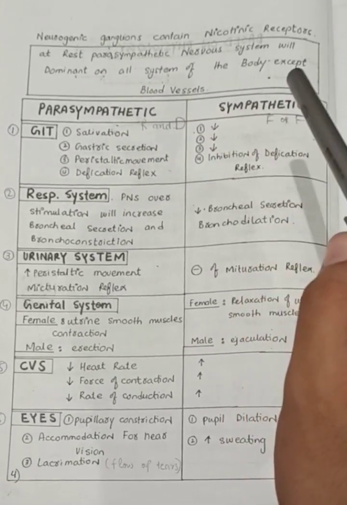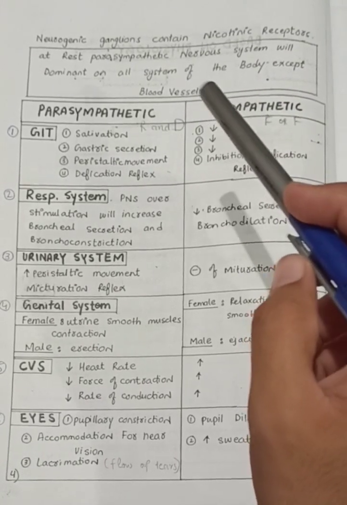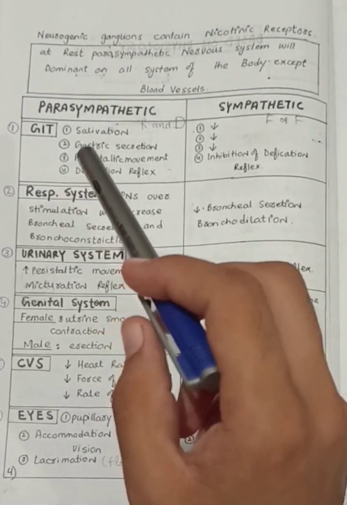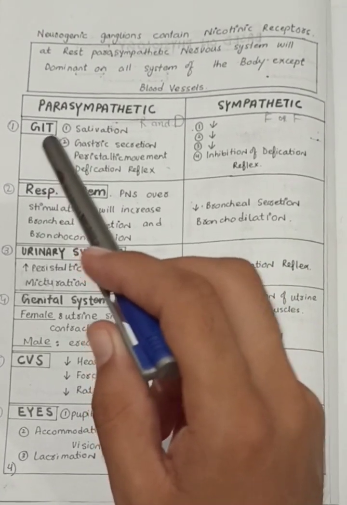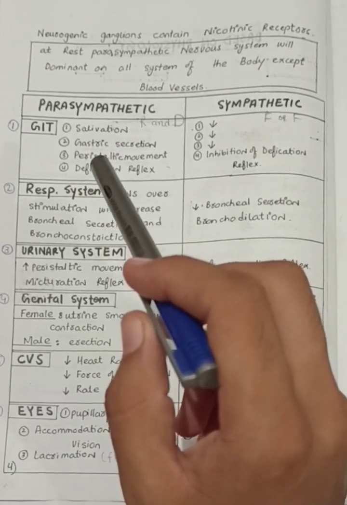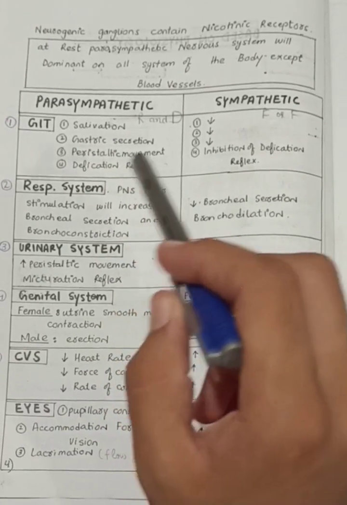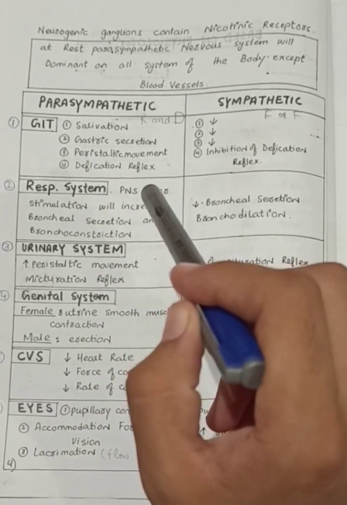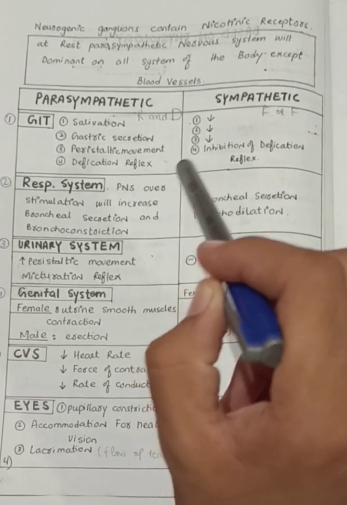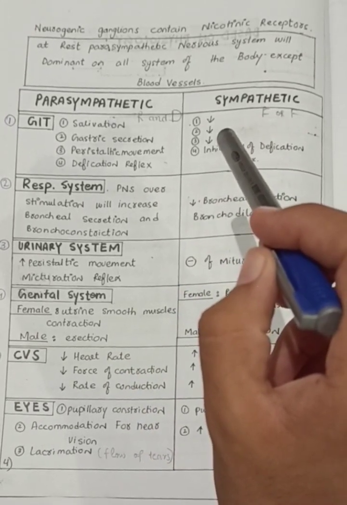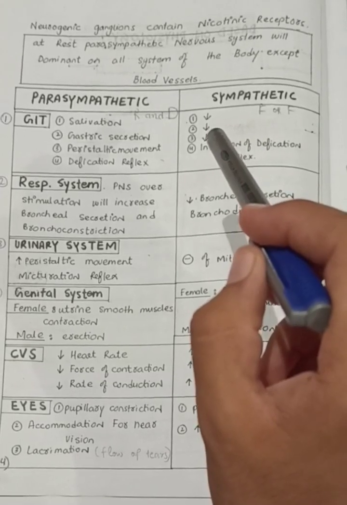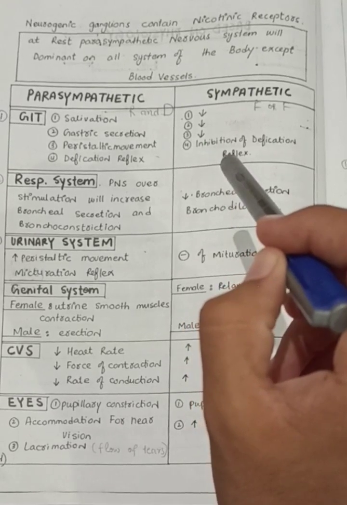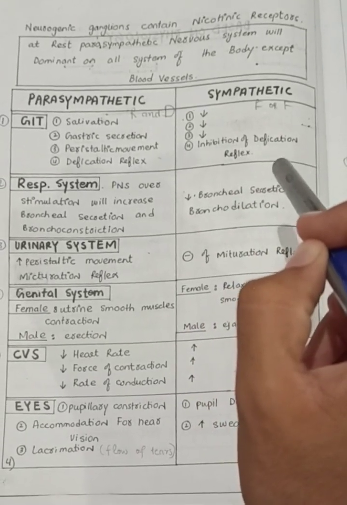At rest, the parasympathetic nervous system is dominant in all systems of the body except blood vessels. In the GIT, the parasympathetic nervous system increases salivation, gastric secretion, and peristalsis, and the defecation reflex occurs. While in the sympathetic nervous system, in the GIT there is decreased salivation, decreased gastric secretion, decreased peristalsis, and inhibition of the defecation reflex.